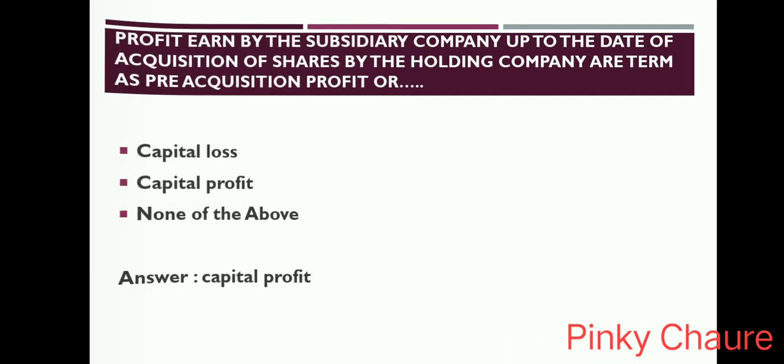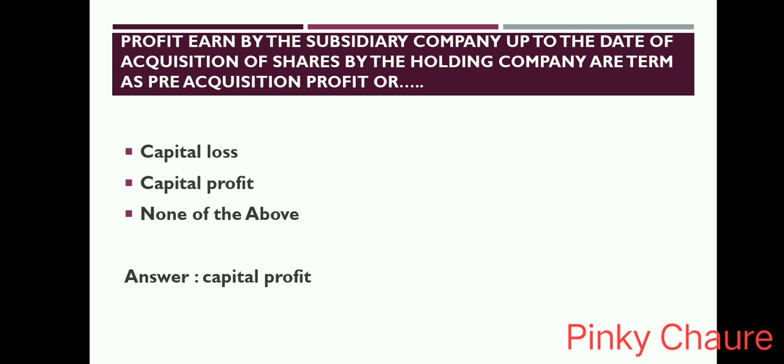Profit earned by the subsidiary company up to the date of acquisition of shares by the holding company are termed as pre-acquisition profit or dash. Option is capital loss, capital profit, none of the above. Answer is capital profit.